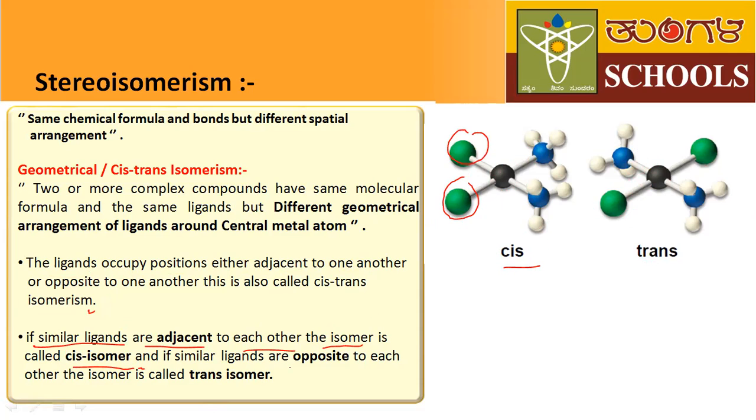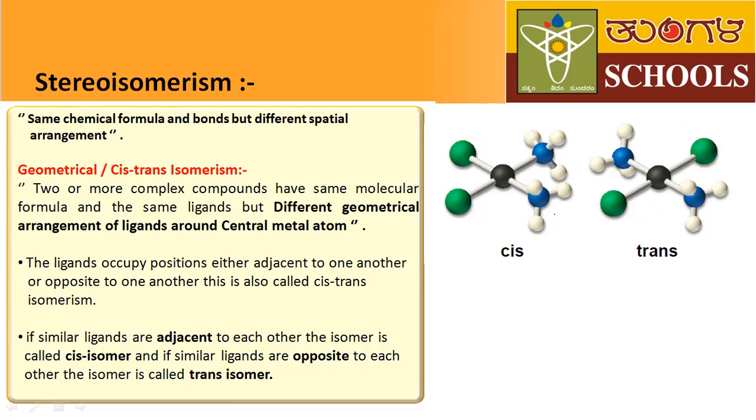Next, in this complex, the ligands are opposite to each other. See here, this is green and this is green. Two green ligands are opposite to each other. That's why this complex is named a trans isomer. It is very simple. What is geometrical isomerism? Two or more complex compounds have the same molecular formula and the same ligands, but there is a difference in the geometrical arrangement of ligands.